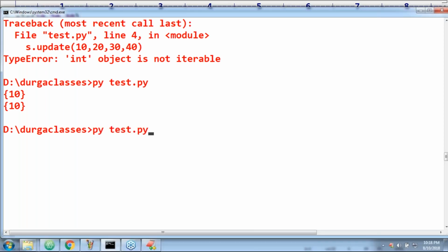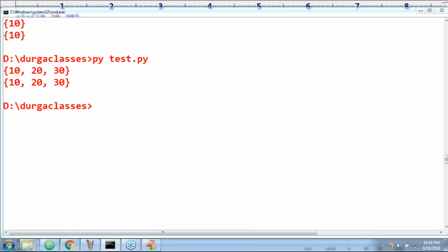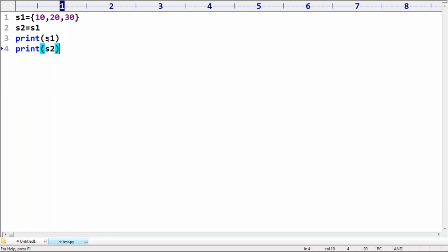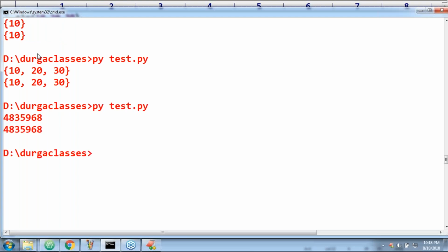Now, if you want to observe, you get the same output. If you print the address of s1, id of s1, and after that id of s2, you get the same address, because both are pointing to the same object only. Any doubt? Clear? Okay.